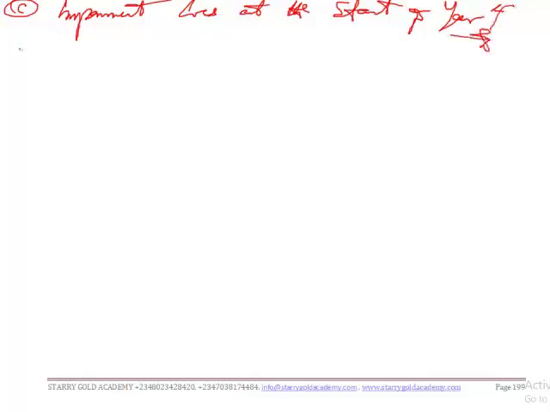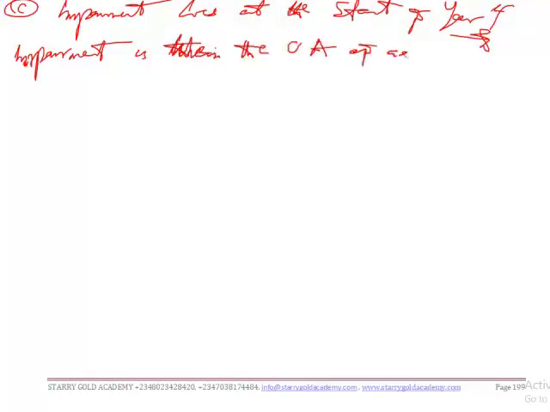Okay, so impairment is what? Impairment is when the carrying amount of an asset exceeds, is greater than, the recoverable amount.